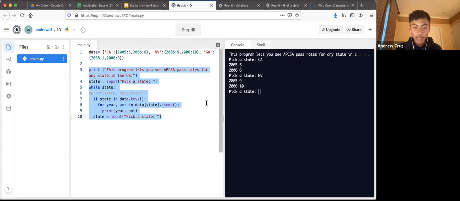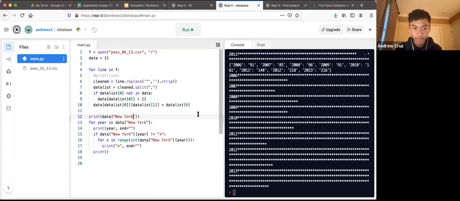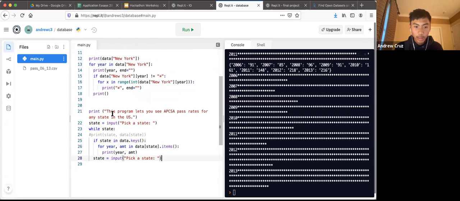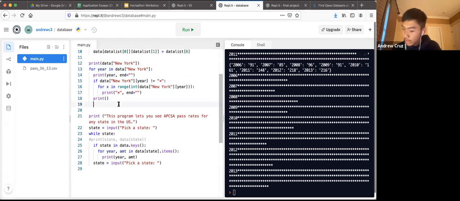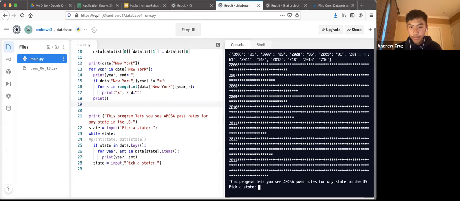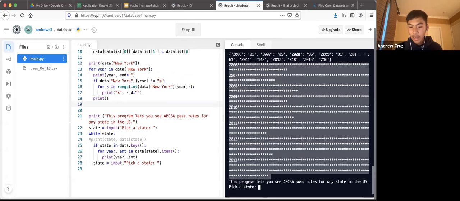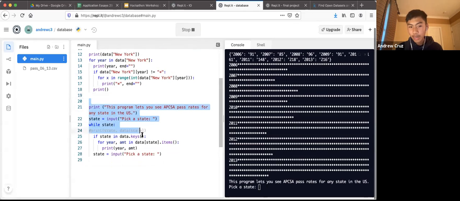So feel free just to copy this big block of code and then go back to your original REPL, and then just paste it at the bottom so you can see. Let's just run our program right now and see what it does. So first, right now, it prints out the data for a certain state, and then at the bottom, the new stuff we just put in, it's asking the user to pick a state.